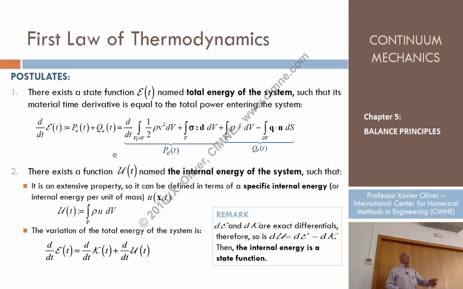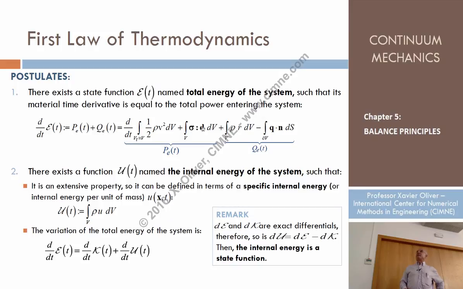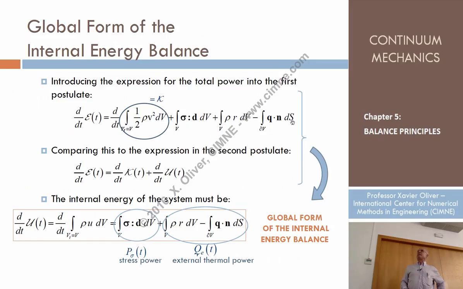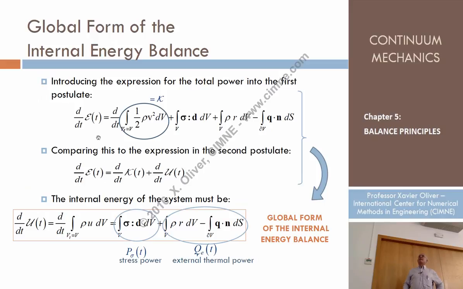Now we are going to see theorems. We are going to see derivations of that. Okay? From one side, the total energy is, as we saw here, the sum of that, plus that, plus that. These four terms here, right? And on the other side, the energy is the sum of the kinetic energy plus the internal energy, that. And now let's compare. Look, this is precisely the kinetic energy.